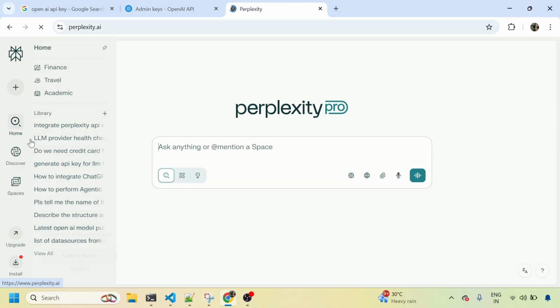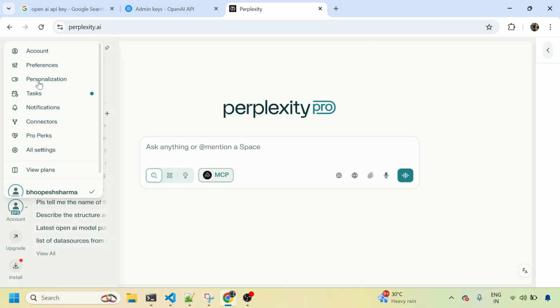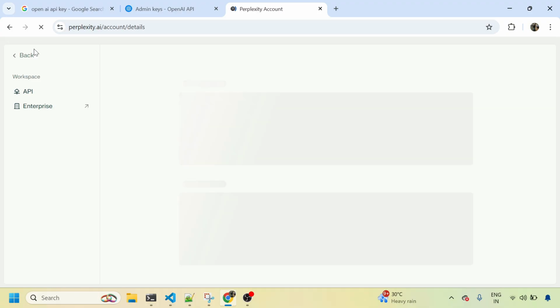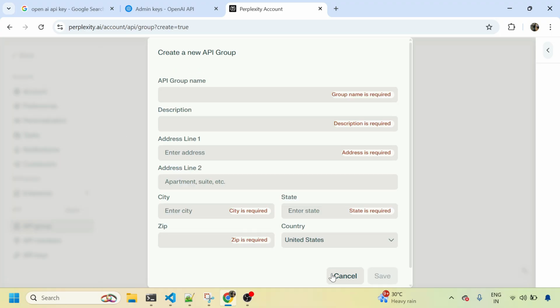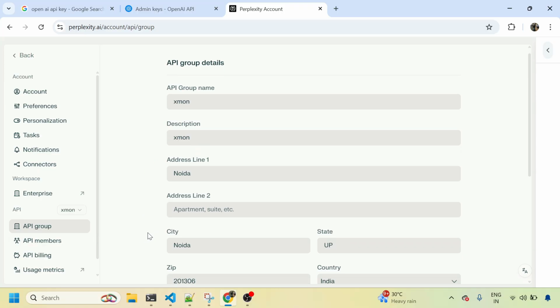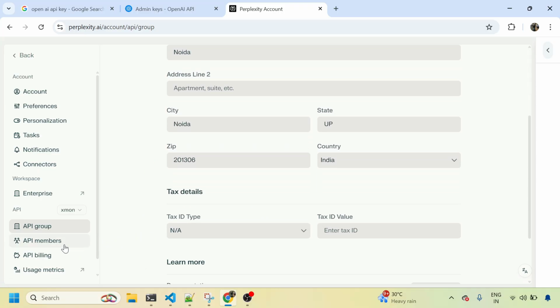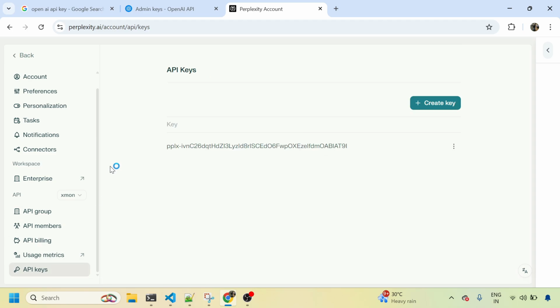We can quickly come on to this. Since I already have a Pro account, I'll click here. I will go to the account and then click on API. Then you need to fill in all this information, and once it is saved, you will get $5 free if you have a Pro account. If you don't have a Pro account, then you will not get anything.